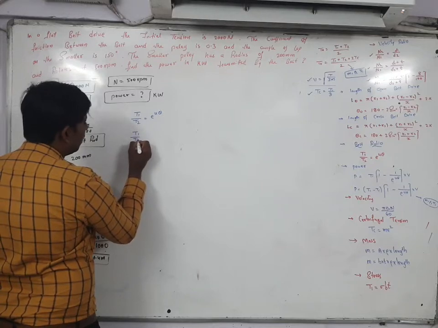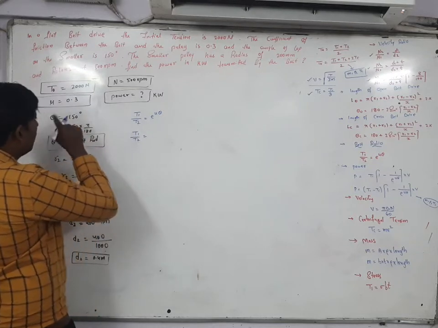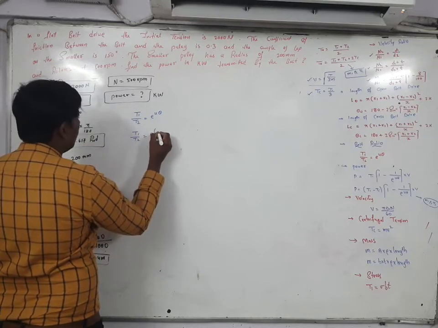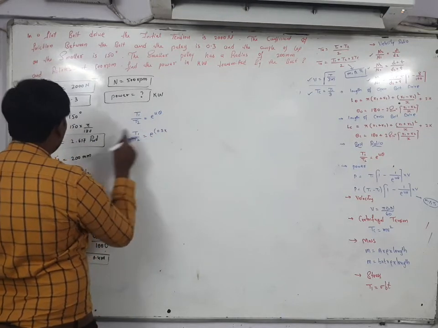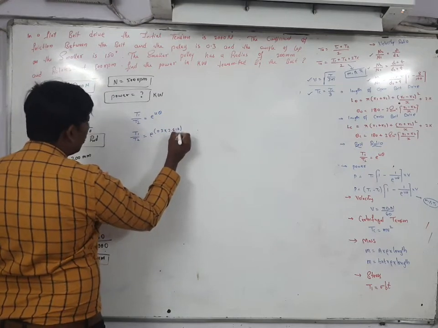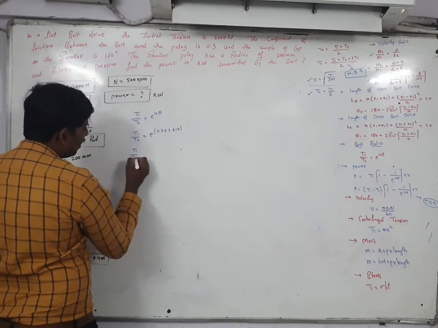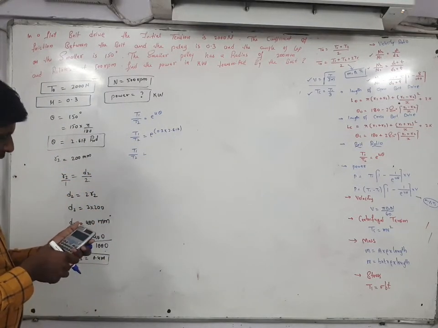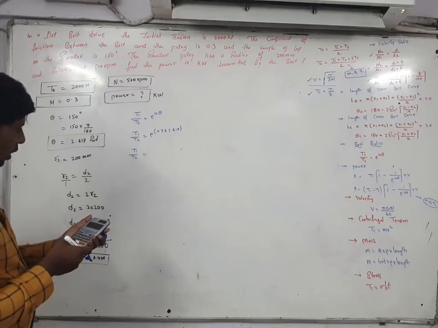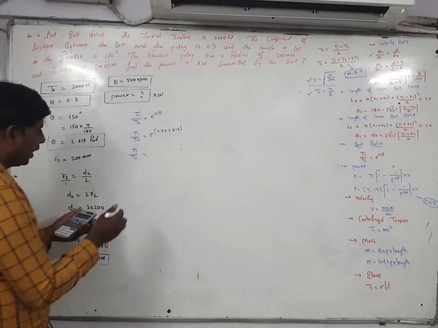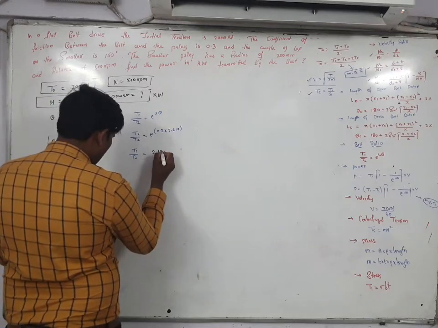Here mu is 0.3 and theta is 2.617. So T1 by T2 is equal to e to the power of 0.3 into 2.617. With the help of a calculator, solve this, shift e. So here you are getting some value, 2.192.